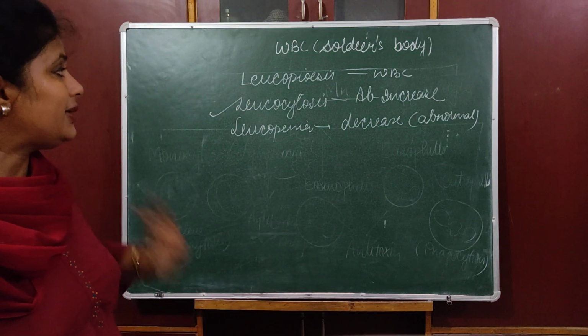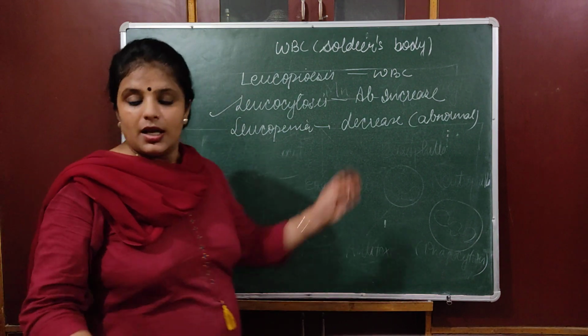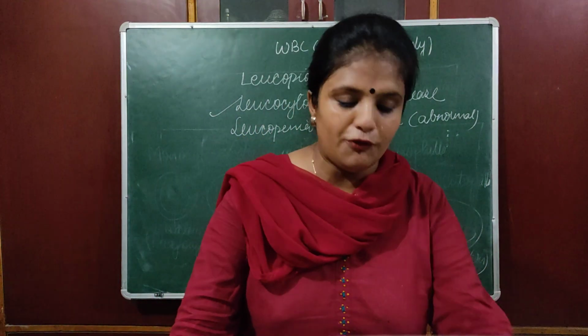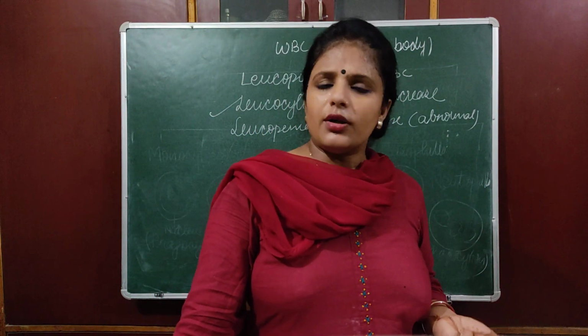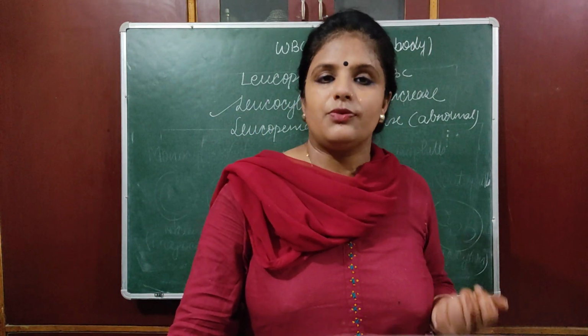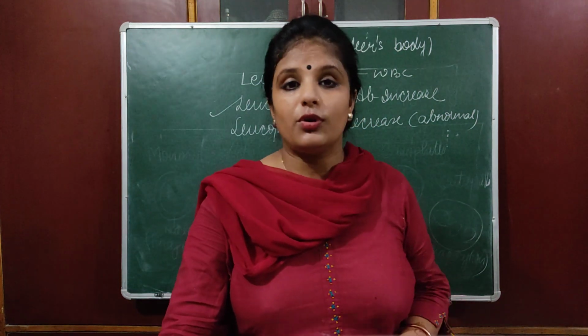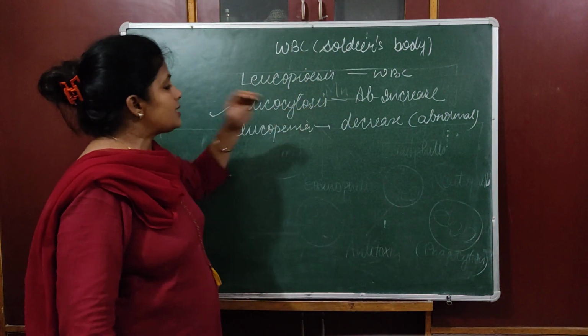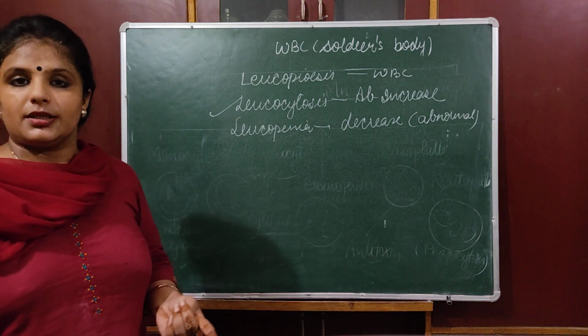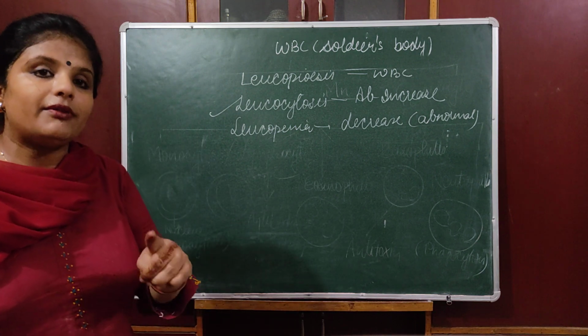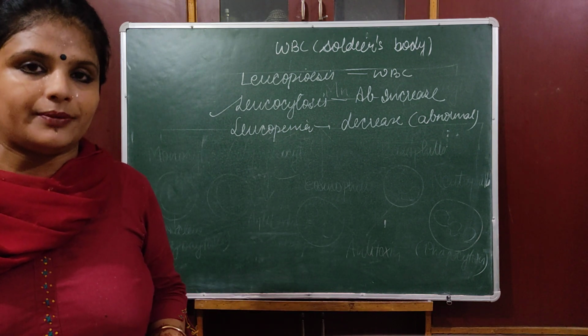Now let's discuss leukocytosis. If we have abnormal increase in leukocytosis, after all this discussion, many of you might be thinking that it's good if we have more number of WBC, means we have more immunity. It's not good, because these WBC will be produced at the cost of RBC. Then you will not have enough oxygen to carry.